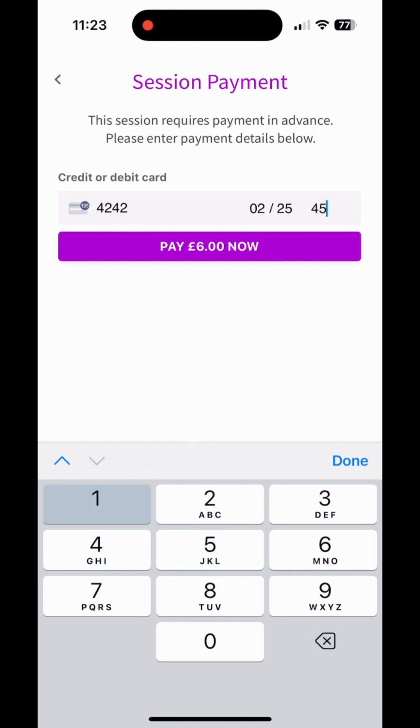To complete the booking, we enter card details and select Pay. A payment confirmation message is shown before redirecting you to your booked sessions list.